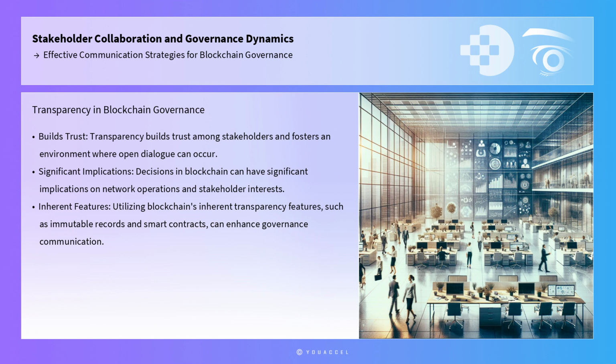Utilizing blockchain's inherent transparency features, such as immutable records and smart contracts, can enhance governance communication. For instance, the Ethereum blockchain employs smart contracts to automate governance processes, ensuring that all stakeholders have access to the same information and can verify decisions independently.